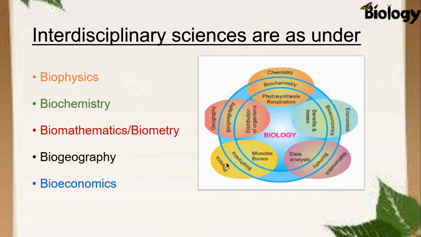Another branch is physics, and when we study physics within the living organism, then it is biophysics. An example is muscles and bones. Another branch is mathematics, and when we study mathematics in relation to living organisms, then it is biometry or biomathematics. An example is data analysis. And the last branch of science is economics, and the relationship of economics to living organisms is bioeconomics. An example is benefits and losses. Now, I will discuss all of these 5 interdisciplinary sciences in detail.